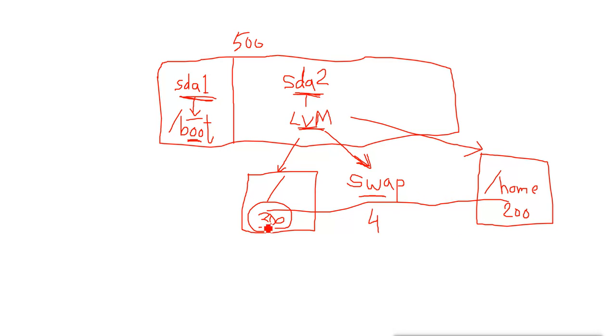Now if you need more than 300 GB for /, you don't have any space remaining in this disk, so you can add one more disk here and then add this disk into the LVM configuration. For example, I'm adding another 500 GB here.